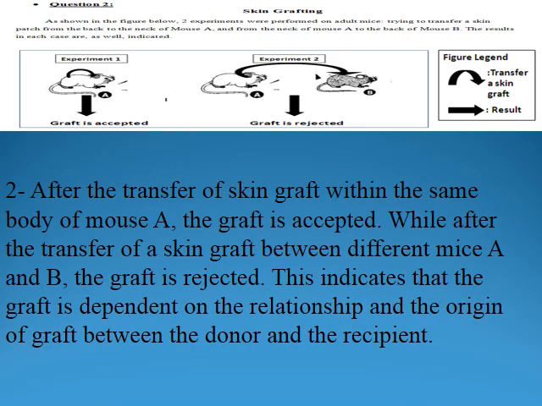Question number 2. Interpret these experiments. So after the transfer of a skin graft within the same body of mouse A, here we can add additional information if I know it. The graft is accepted, while after the transfer of a skin graft between different mice A and B, the graft is rejected. What does this indicate? This indicates that the graft is dependent on the relationship and the origin of graft between the donor and the recipient. Here I don't have to say the similarity between HLA molecules since it's not mentioned in the text.